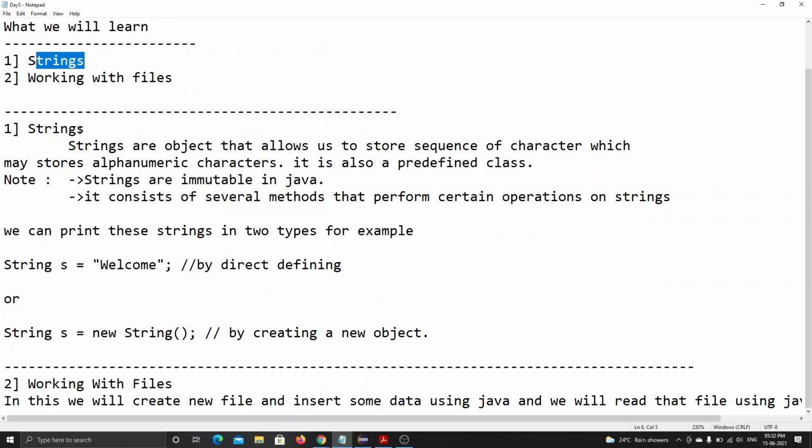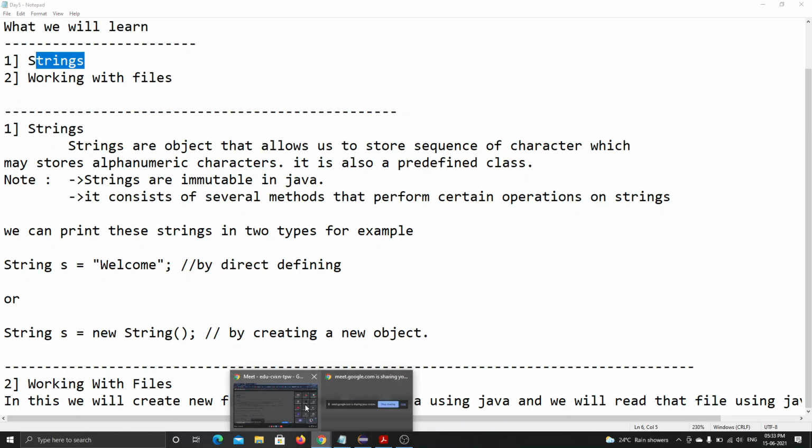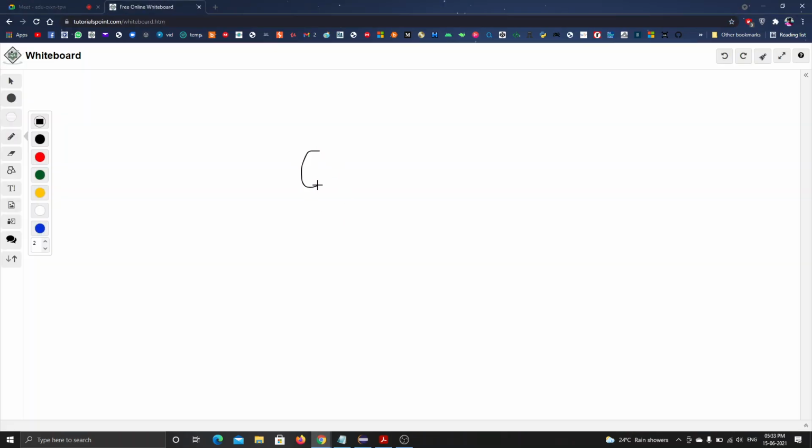Okay. First of all, what are strings? Strings are objects. In simple words, we can say strings store a sequence of characters. What is a character? A character holds only a single character, right? A single letter, like in single quotes, 'A'. It holds only this single one.